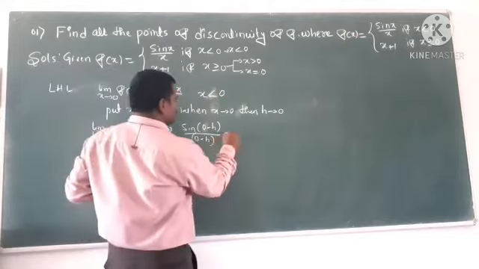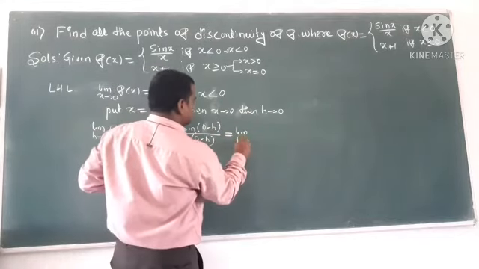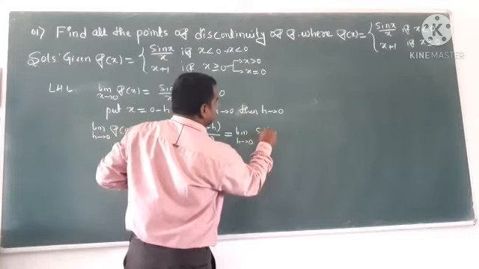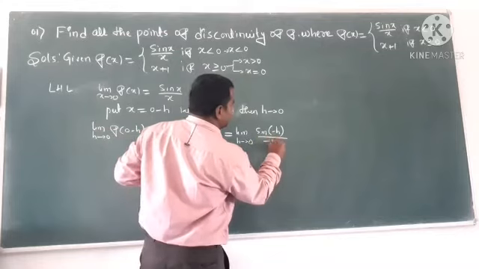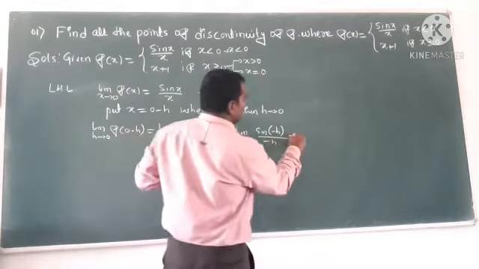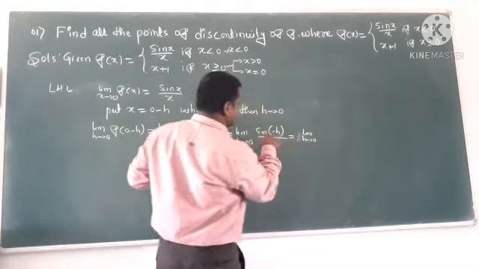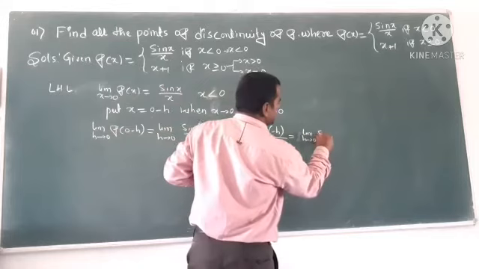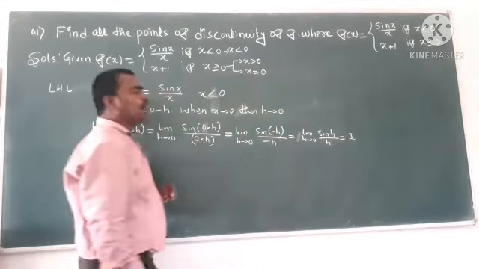So here, of course, you know that the limit as h tends to 0 of sin of minus h divided by minus h. The minus and minus cancel, or otherwise you can take sin h by h, which means now 1.